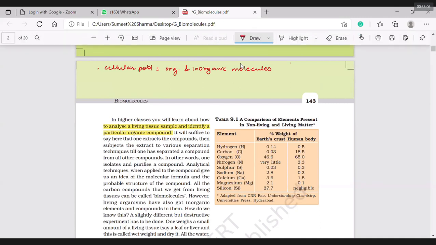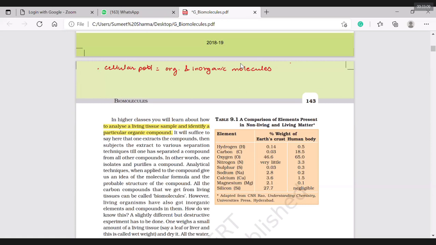If they are writing that one isolates and purifies a compound, what does it mean? It means separating a compound from all other compounds.